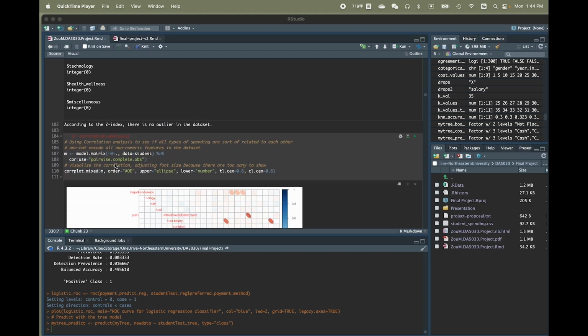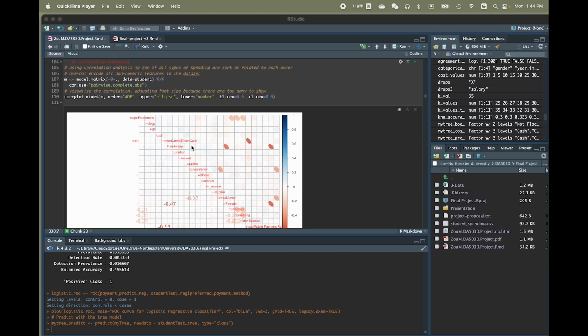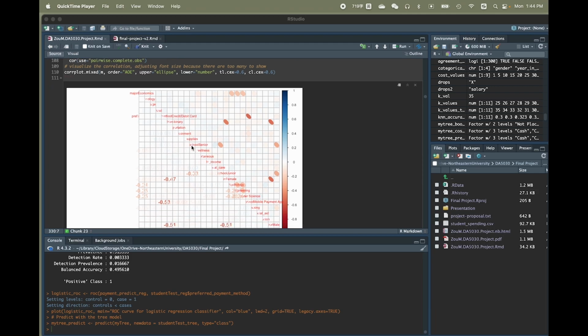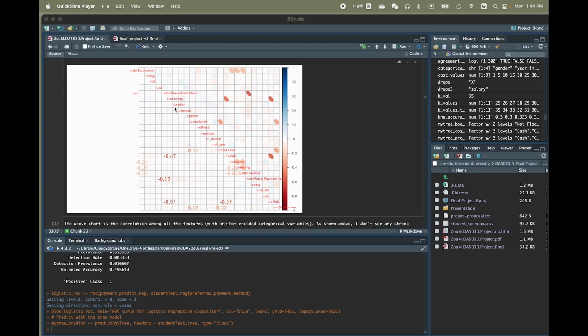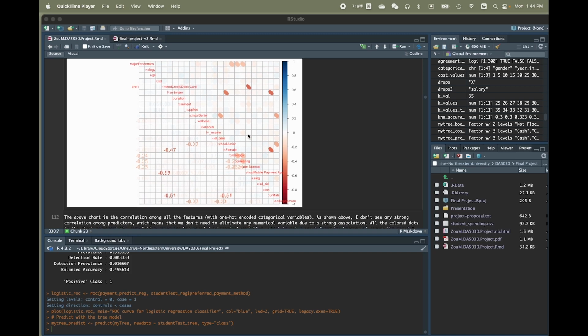After that, I started doing some correlation analysis among all the features so that I can tell if there's any strong association among them, and it turns out there's not. As you can see here, all the associations are quite weak. And in retrospect, I feel like this should be the first red flag that I should have noticed, because this shows that even between the target variable and the predictors, there's very, very weak association.